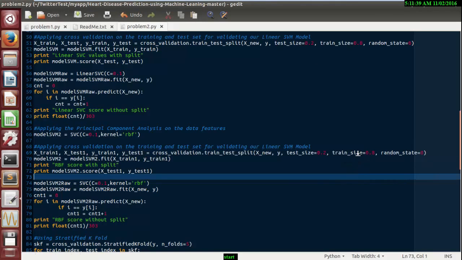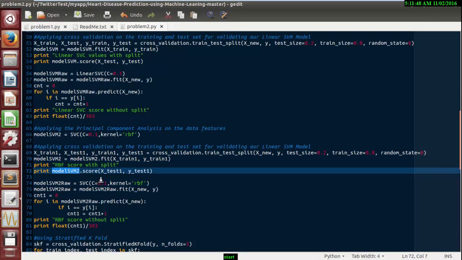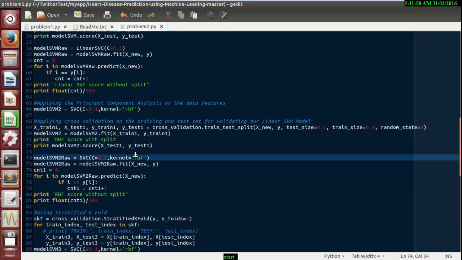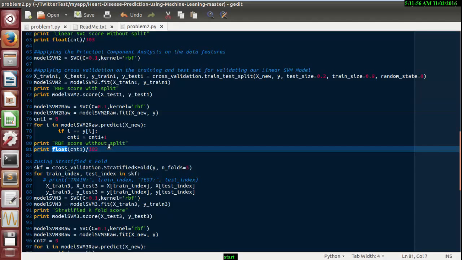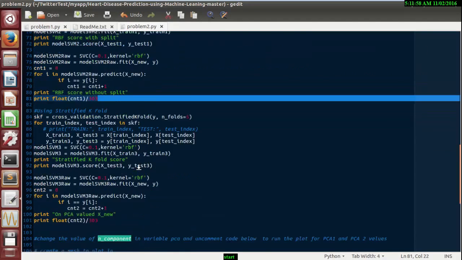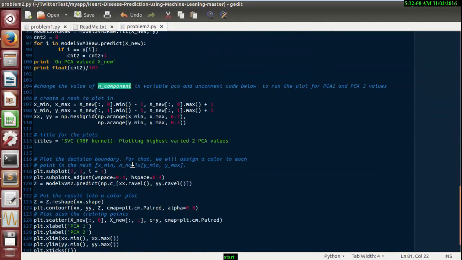We have used 80% of the data for training and 20% for testing. The model we have used is a support vector machine, with the kernel type RBF. Let me run the program.